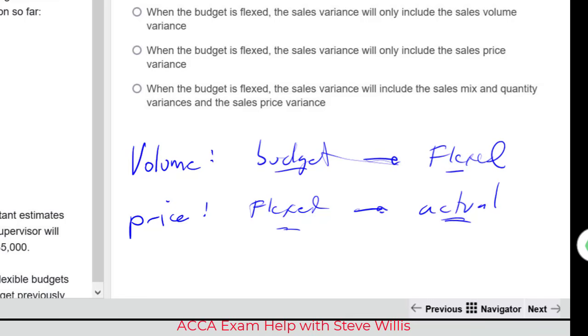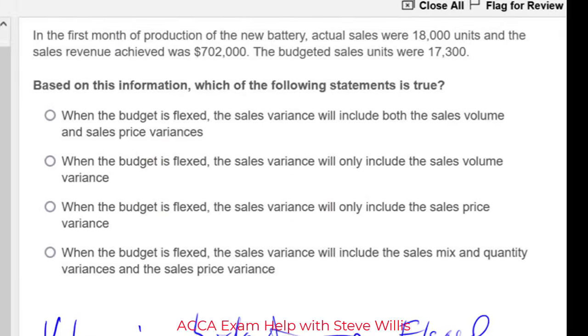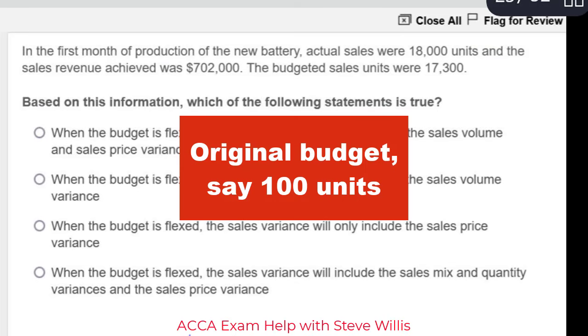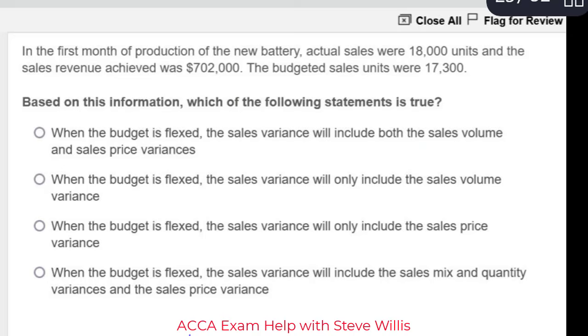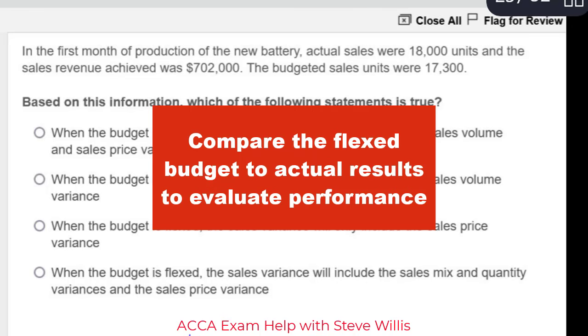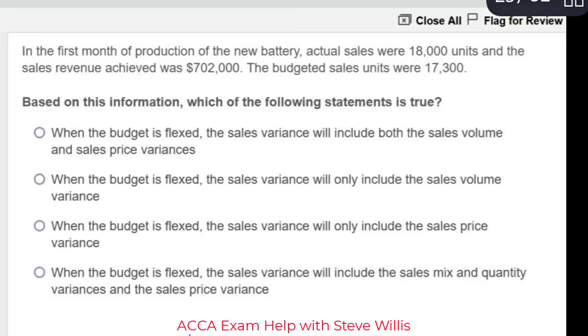So what this question is, the intention of the question writer was this. We have our original budget. Then we flex that budget to the actual activity. That's then the flexed budget. Then we compare the flexed budget to the actual results. So when we flex a budget, we move from original budget to flexed. The original budget drops off. Now when we're comparing the flexed to the actual, that's what's being tested here.